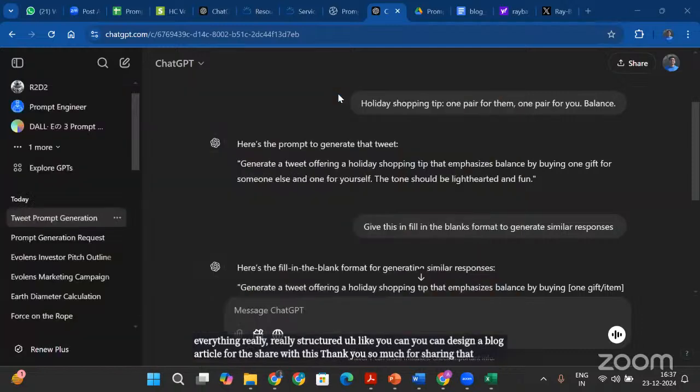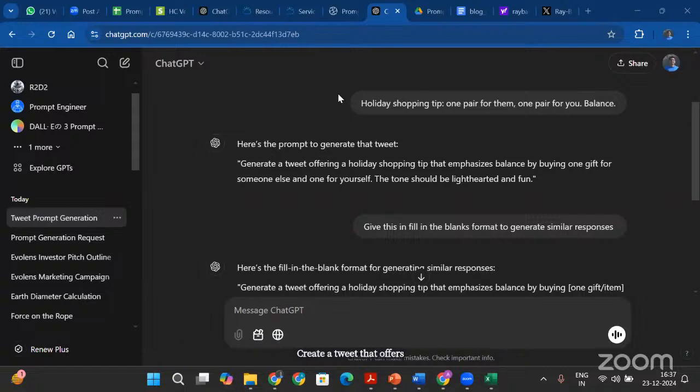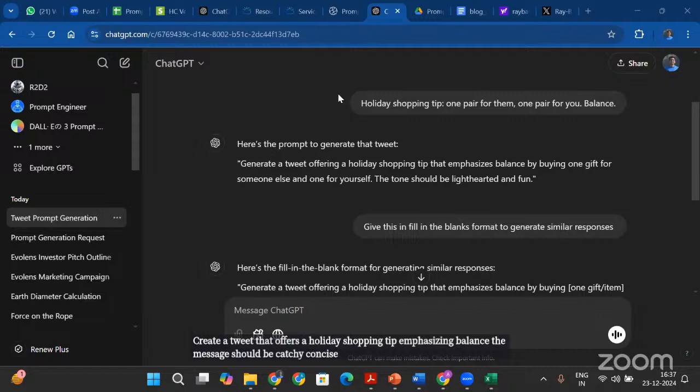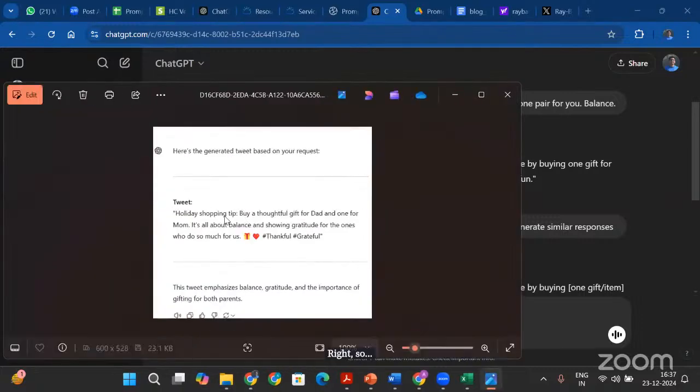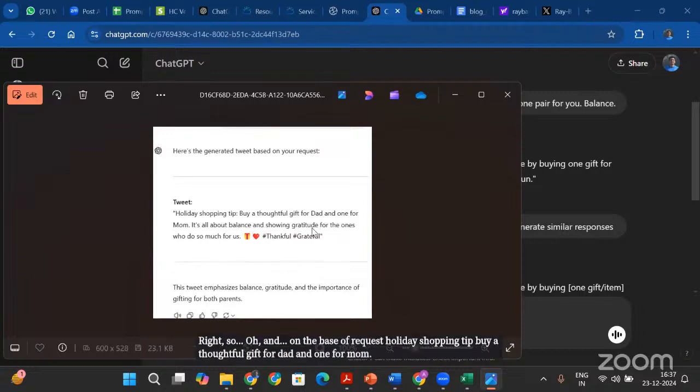Shreya is sharing that she has got a tweet. Create a tweet that offers a holiday shopping tip emphasizing balance. The message should be catchy, concise, and fun. The tip: dash for them, dash for you. Balance: it should convey the idea of treating yourself while shopping for others during the holiday season, right? And on the base of request, holiday shopping tip: buy a thoughtful gift for dad and one for mom. It's all about balance and showing gratitude for the ones who do so much for us. Hashtag thankful, hashtag grateful, right?